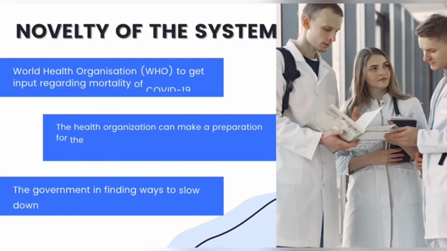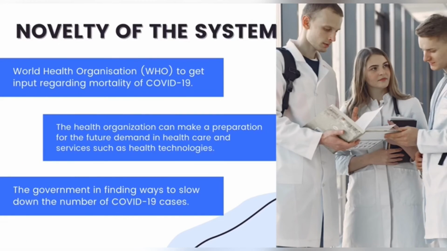The novelty of the study. The findings of this study will give benefit to the world, especially the World Health Organization (WHO), in order for them to get input regarding mortality of COVID-19. Based on the forecast values, the health organization can also make preparations for the future demand in healthcare and services, such as health technology like ventilation machines and personal protective equipment (PPE), for better management. It also gives benefit to the government in finding ways to slow down the number of COVID-19 cases. Good government policies in controlling the number of cases can be shown by a lower mortality rate of COVID-19. Thus, every country can implement the policies used by the country that has a low mortality rate.